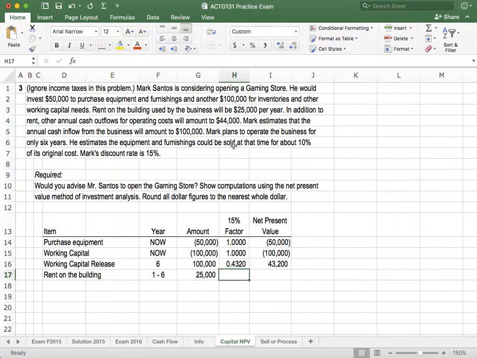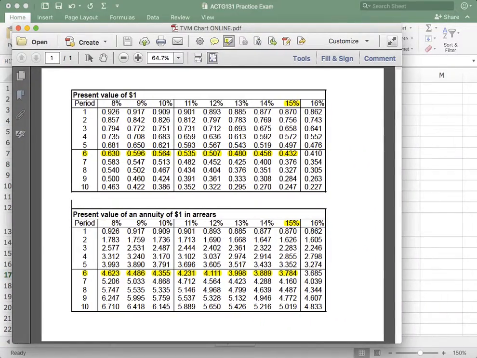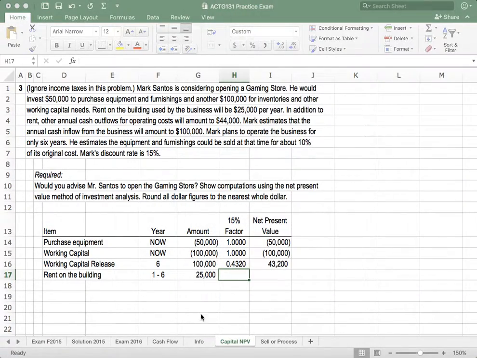And the factor, this is where we're going to use the annuity table. So again, here's the annuity table. Year 6, 15%, 3.784. Put it right here, 3.784.